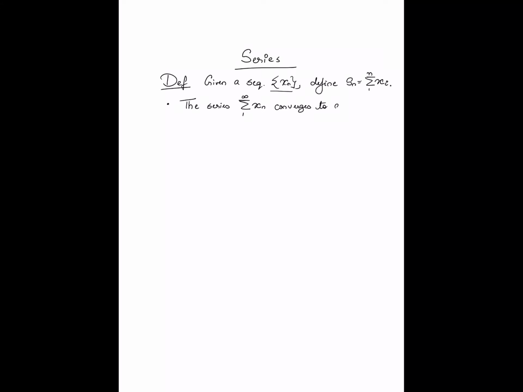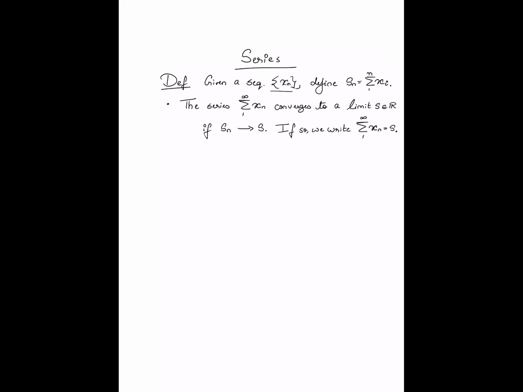Alright, so we will say this series converges to a limit s if Sn tends to S. In this case we write it like this.